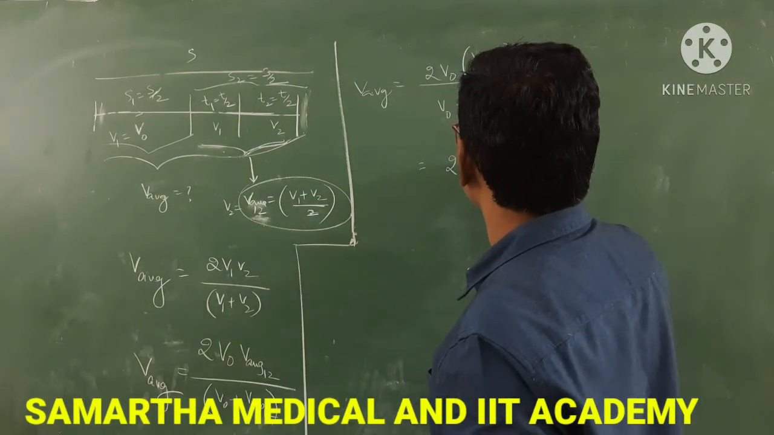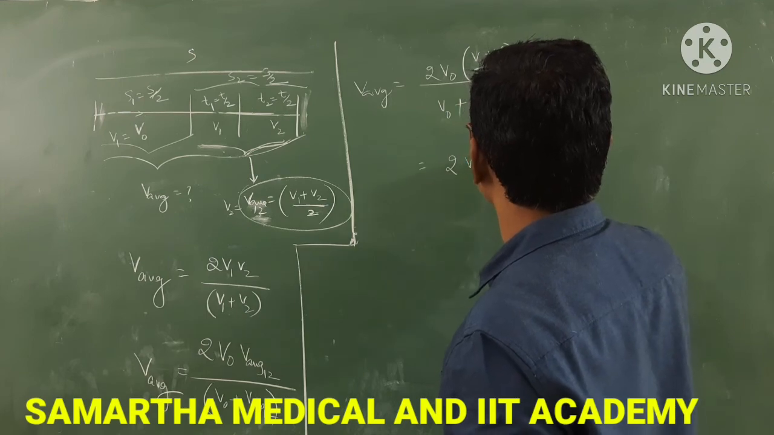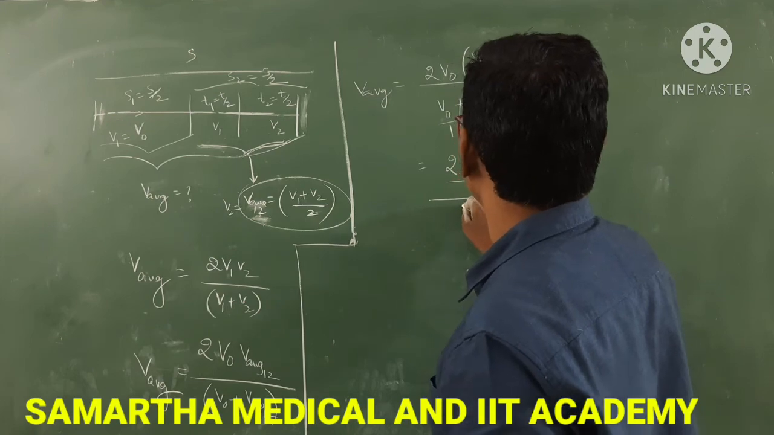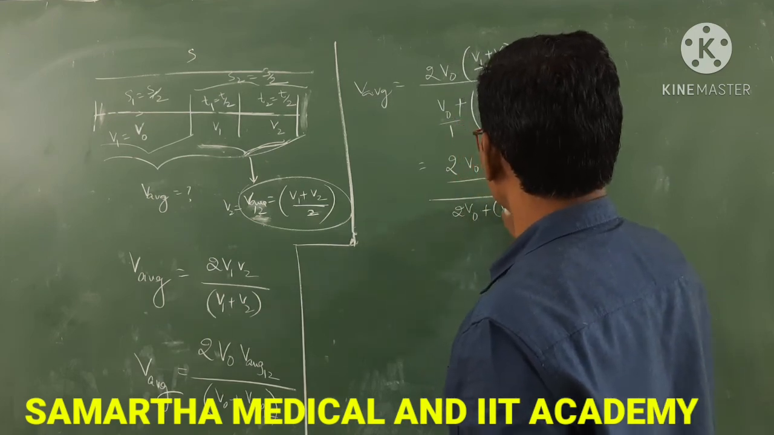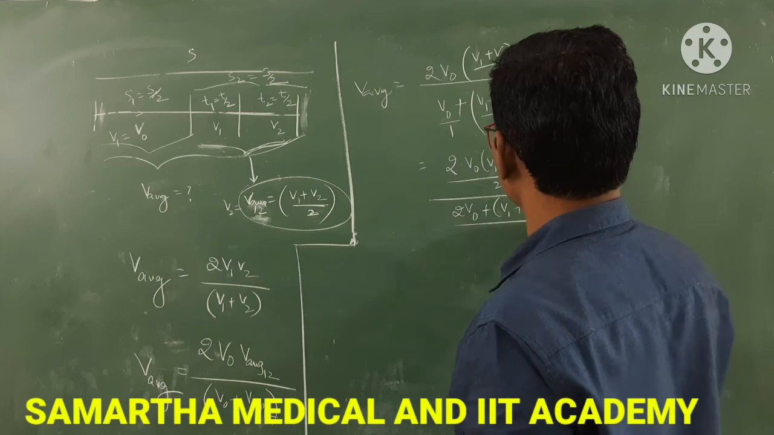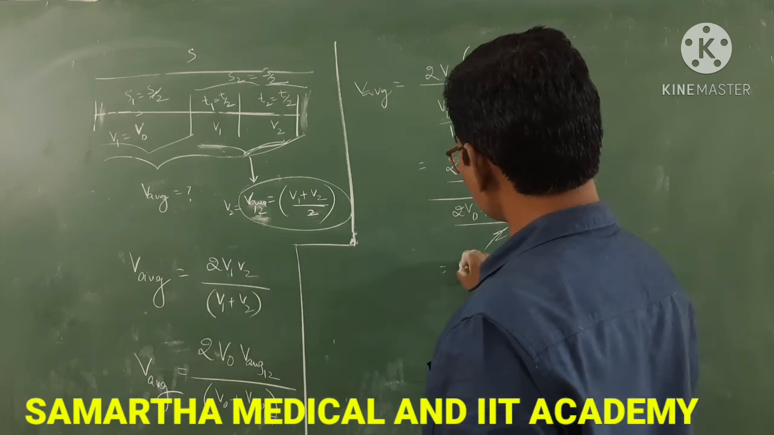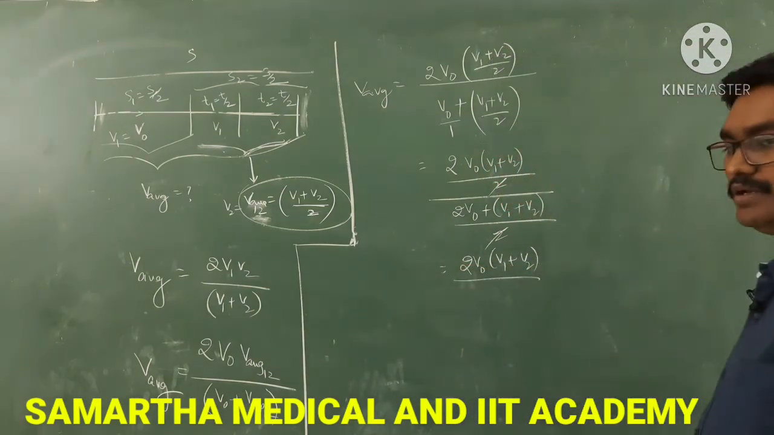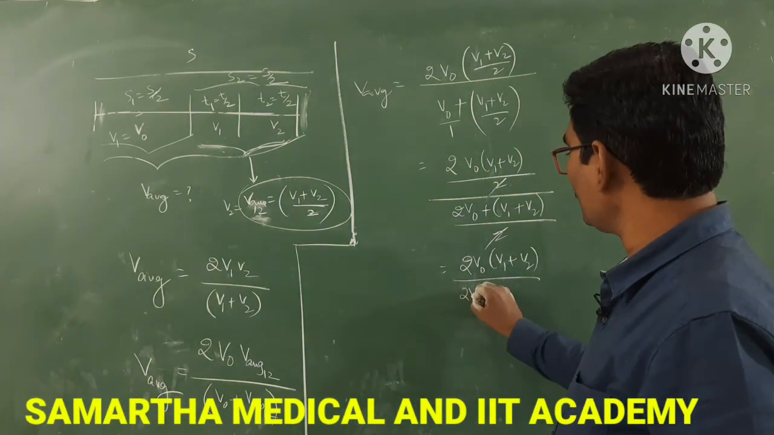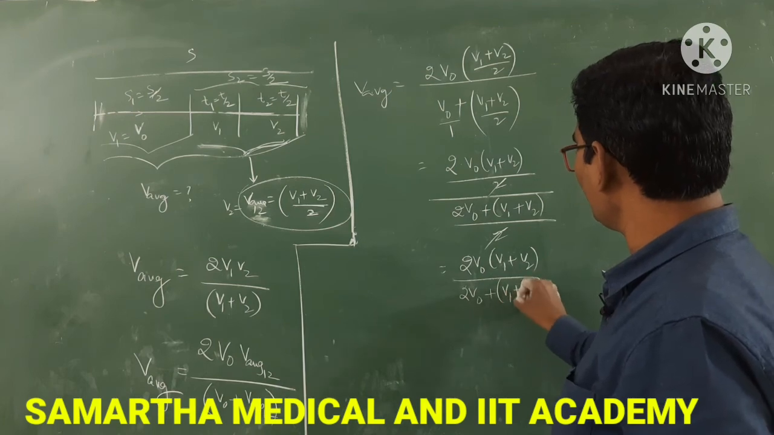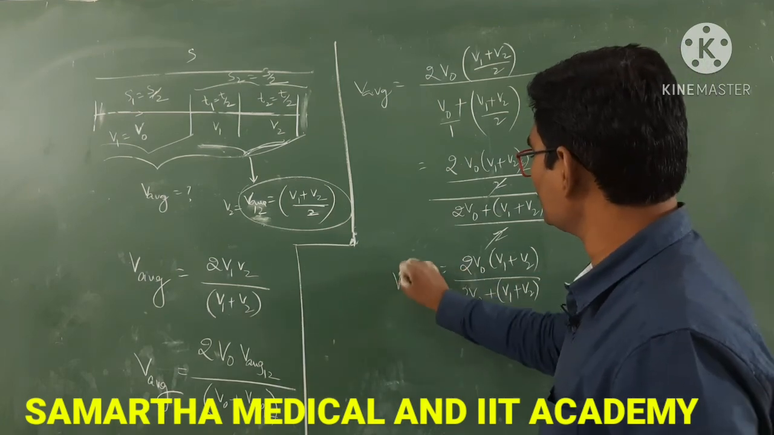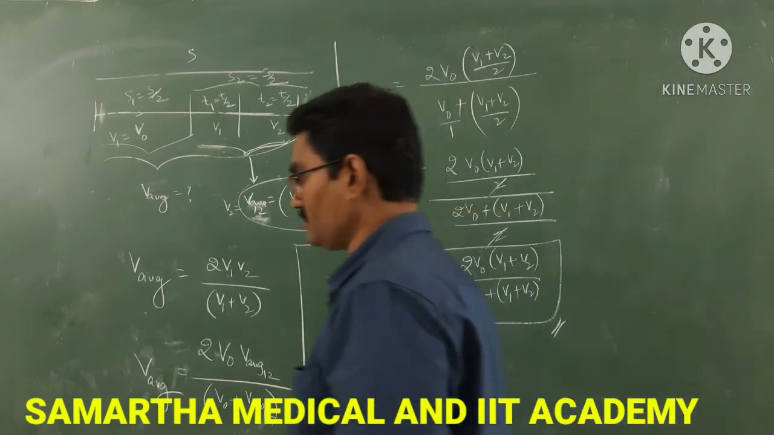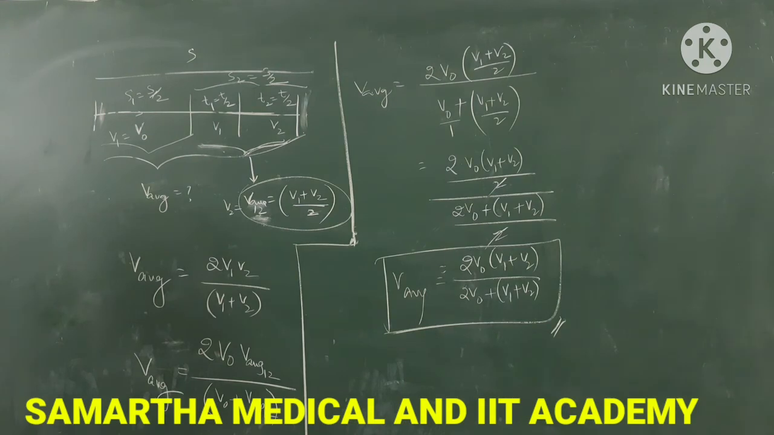So you can simplify 2 v0 into v1 plus v2 by 2, divided by, you take LCM here, 2 v0 plus v1 plus v2 by 2. 2 gets cancelled. You get 2 v0 into v1 plus v2 by 2 v0 plus v1 plus v2. That is the average speed of this entire case. Note down.